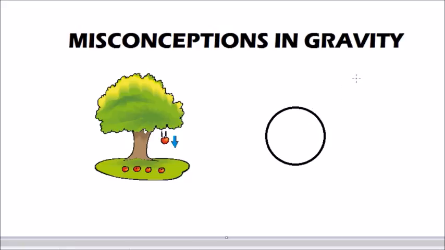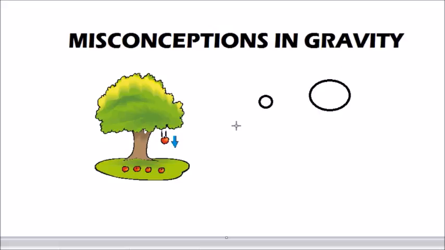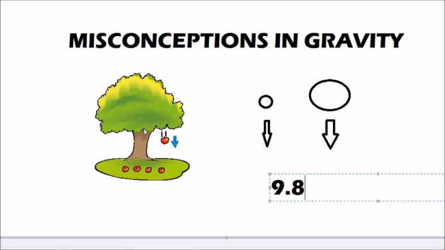Another common misconception is that if you're in space, all the way up here, some people seem to think that there is no gravity at all, and that you will just endlessly drift off into space. But today I'll be talking about the misconception in gravity that all objects will fall at different rates. This is in fact false. So say if you have a small tennis ball and a bowling ball, they will both fall at the same rate of 9.8 meters per second.